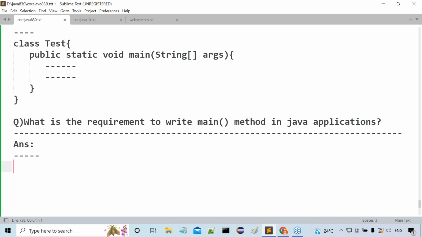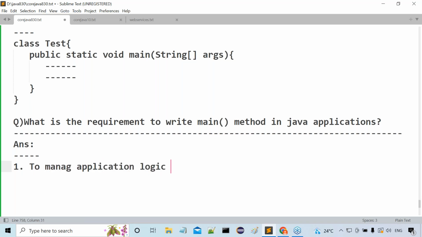Understand my point here now? To write a programming language, to write application logic, we need a place which the JVM must recognize. Then that place is what now? Main method. That means what is the first reason here now? First reason is what? To manage application logic.